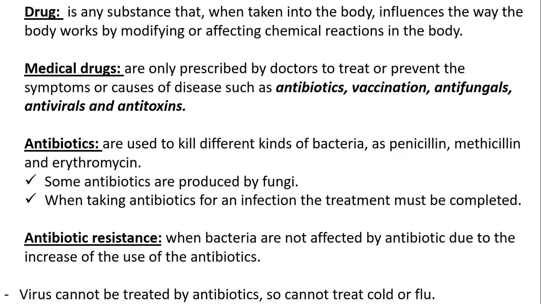What are examples of antibiotics? We have penicillin, methicillin, and erythromycin. Are these all the antibiotics that we know? Of course not. We have different types of antibiotics, but these are some of the famous examples. So, some information that you need to know about antibiotics. Some antibiotics are produced by fungi. So, they are like natural enemies, like cats and rats. Okay? So, fungi will kill or destroy the bacteria.